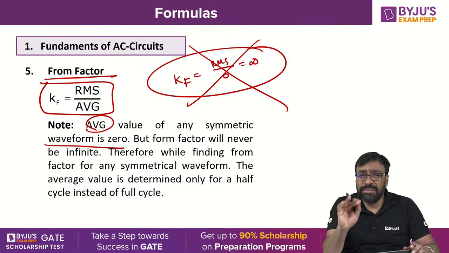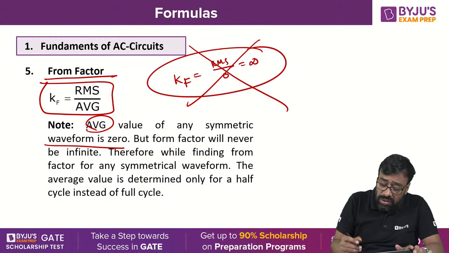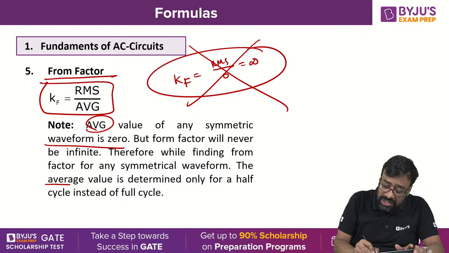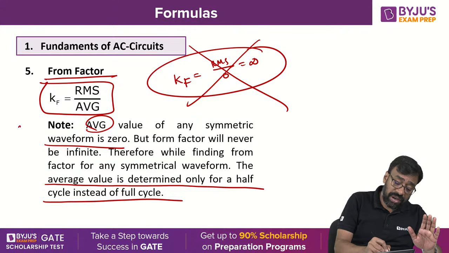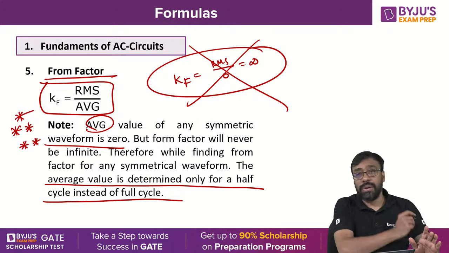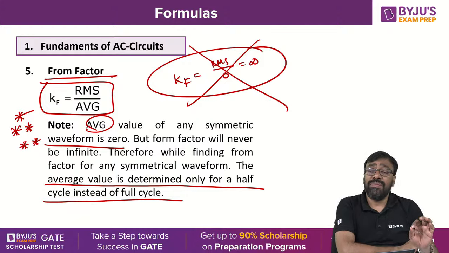in order to determine the form factor for all symmetric waveforms, we determine only for a half cycle. The average value is determined only for a half cycle instead of a full cycle. This is a very, very important point. You understand, all of you? When you find the form factor for any symmetric waveform, the average value must be calculated only for a half cycle.